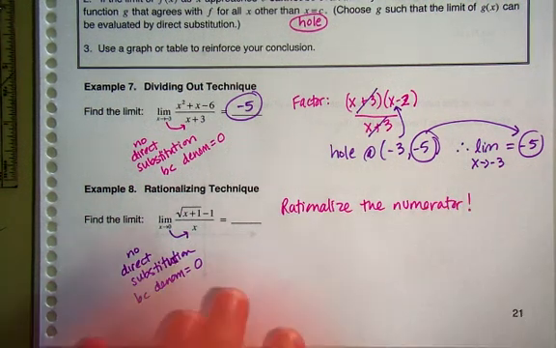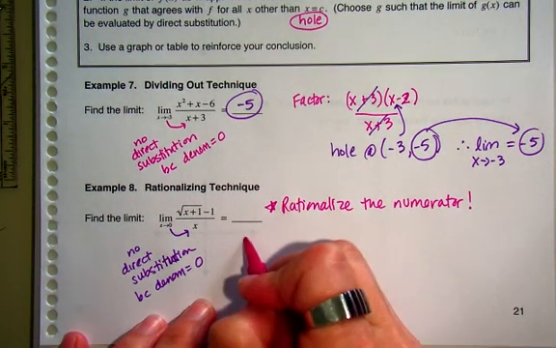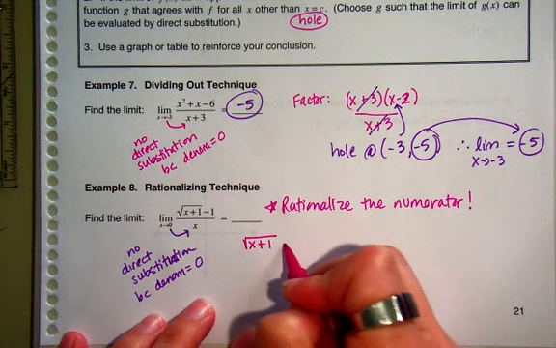Okay, how about that for weird, right? There was a skill way back when, earlier in the year, where you had to rationalize the numerator. And you were like, why do we have to rationalize the numerator? Isn't the point to get them out of the denominator? Why are we putting them back into the denominator? Well, in situations like this, in calculus, rationalizing the numerator is going to become very helpful. So how do we rationalize this numerator? Well, let's write it out. We've got square root of x plus 1 minus 1 all over x.